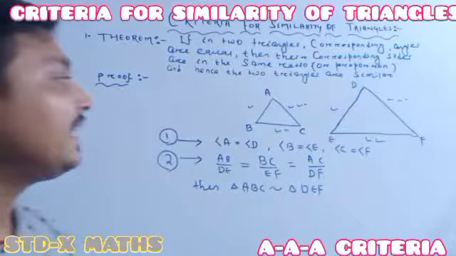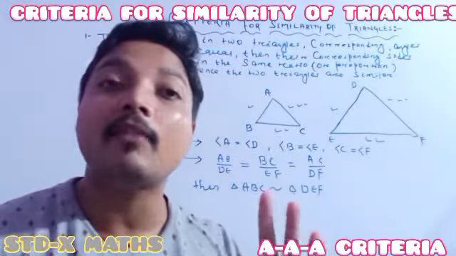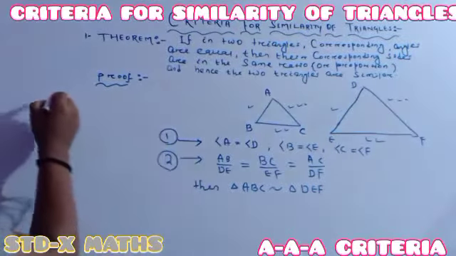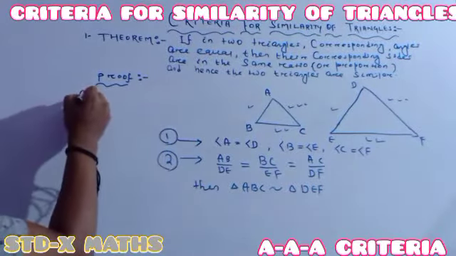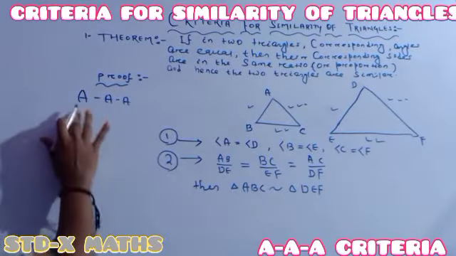But here we are going to learn three criteria. The first criterion is the AAA criterion.